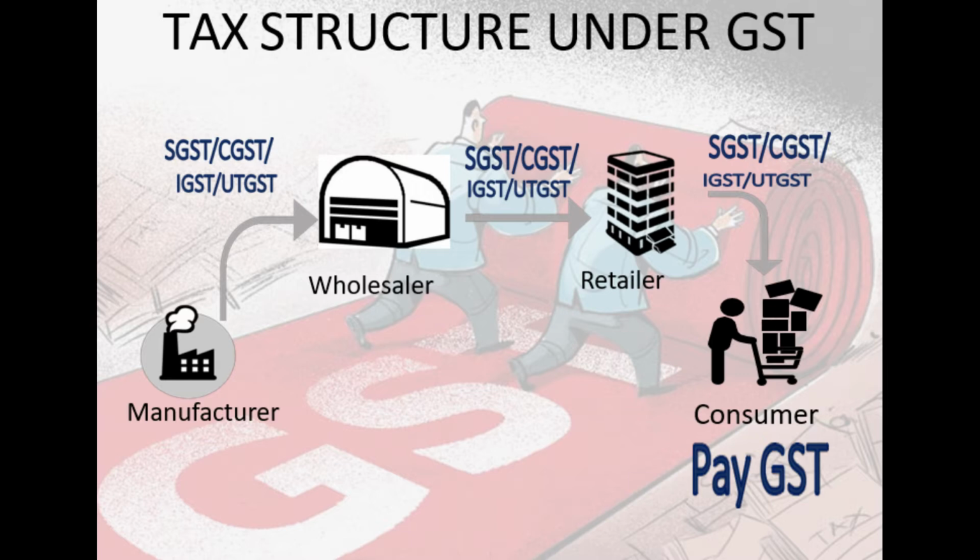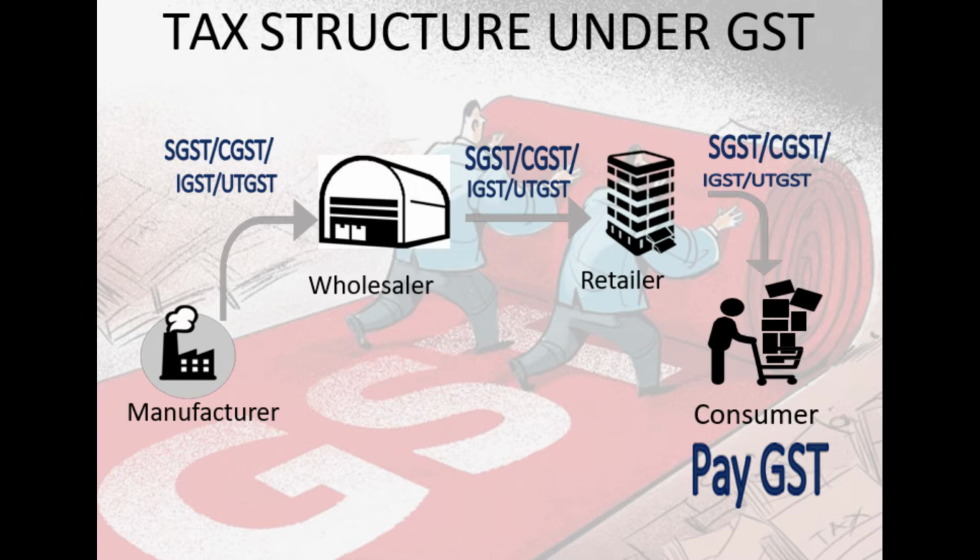Manufacturer will manufacture goods and he will supply it to the wholesaler. Now I am using specifically the word supply and not sale, because the taxable event, as I have explained to you, under GST is not sale but supply, right? So manufacturer will supply goods to wholesaler. If manufacturer and wholesaler are in the same state, then what would be applicable? What is mentioned on the screen? SGST, CGST. So CGST and SGST will be applicable, right? IGST and UTGST will be absent because manufacturer and wholesaler are in the same state.